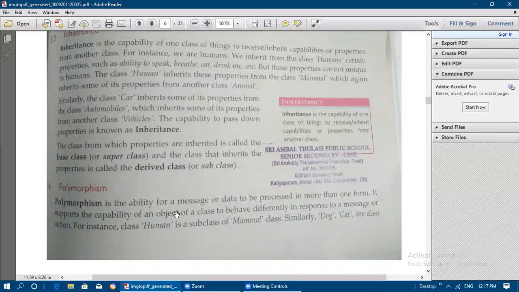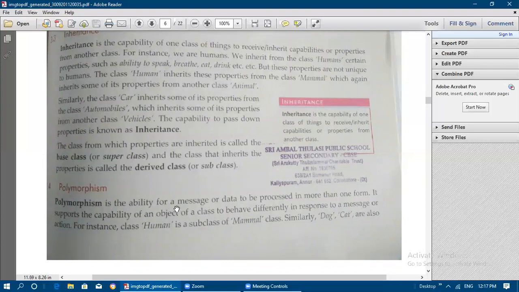So it is the ability of a message or data to be processed in more than one form. For that we will see some real-time examples and mathematical examples for polymorphism. Poly means many, and morphism means taking more than one form. So it will be doing a dual role. If you see the examples, you will be clear about what is meant by polymorphism.